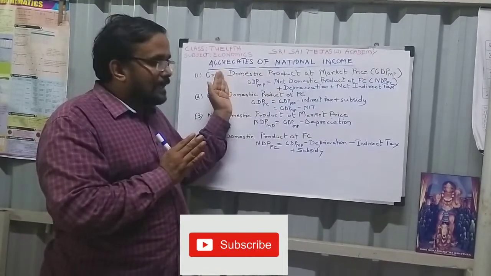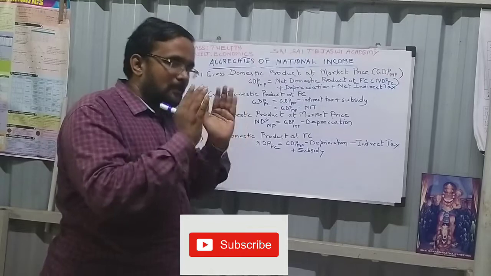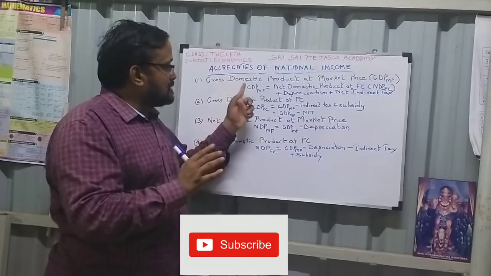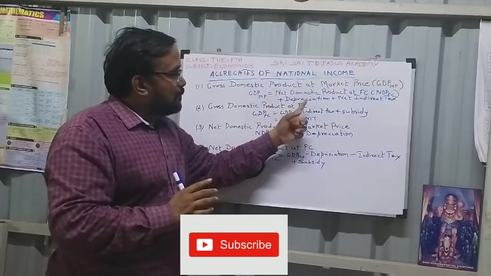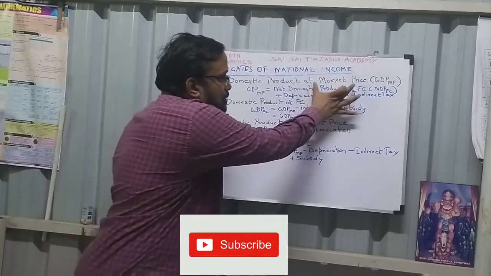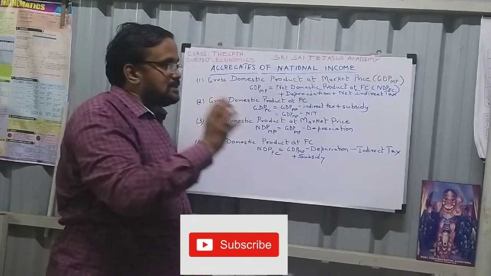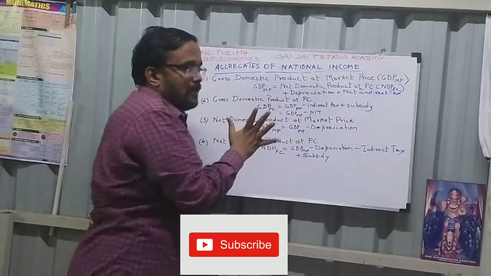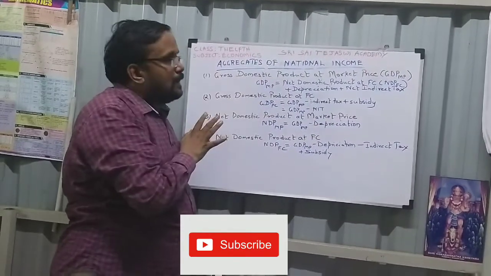So the gross domestic product at market price is the money value of goods and services produced in the domestic market for a period of 1 year. GDP MP is equal to net domestic product at FC plus depreciation plus net indirect tax. Net domestic product at FC is the shirt's 600 rupees, the production cost needed for factor production. So NDP FC plus depreciation plus net indirect tax will be your GDP MP.